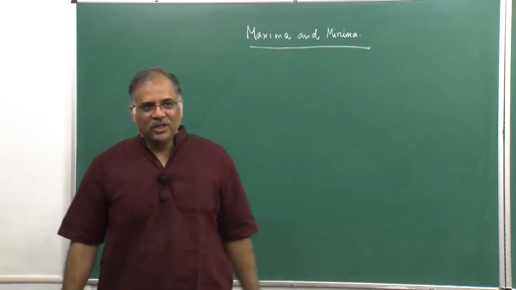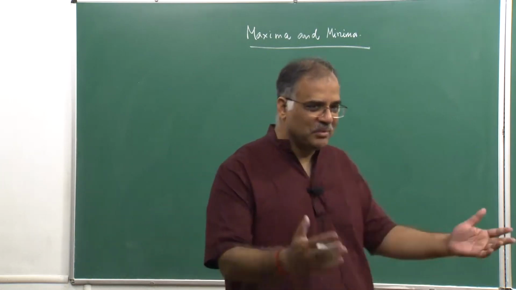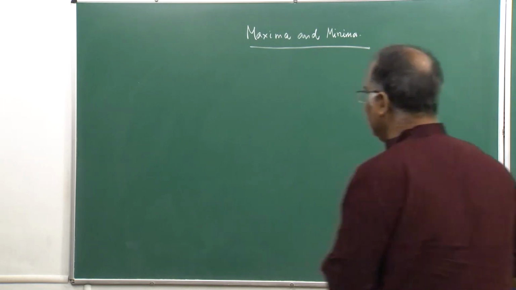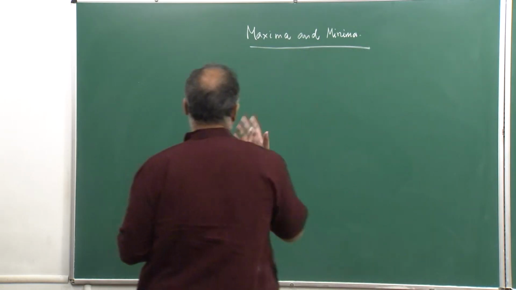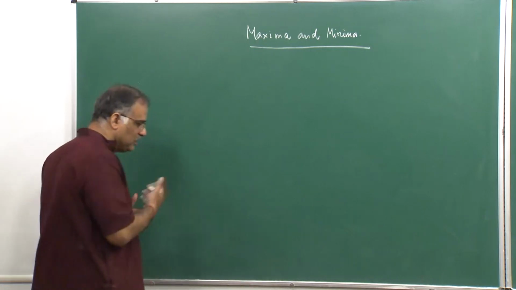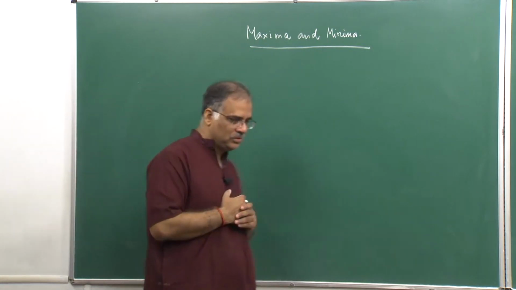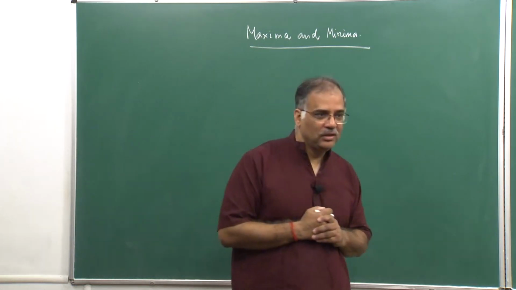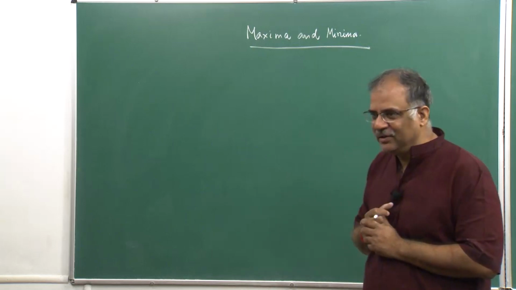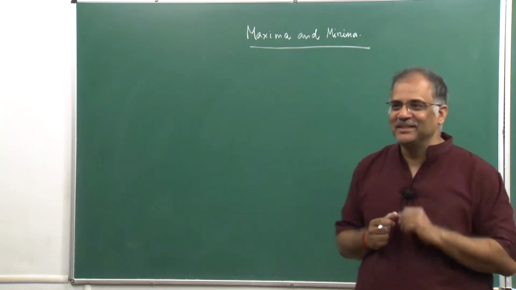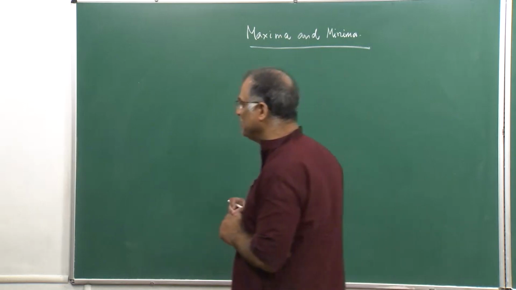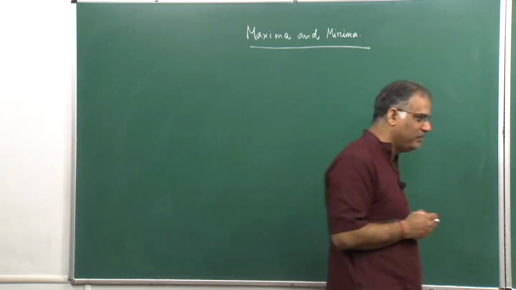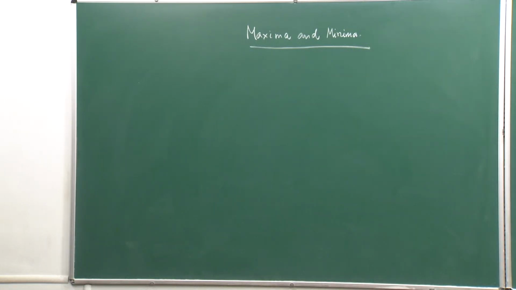So, everybody knows about maximum and minimum, these terms are very common. Common not only as a mathematical term, but common as a term that we use in daily language. In fact, I know of a family in Delhi which has 2 daughters, one is named Maxima and the other is named Minima. It is very interesting for me because this is a part of mathematics which I have dedicated my life to, and so it is good to speak about this.